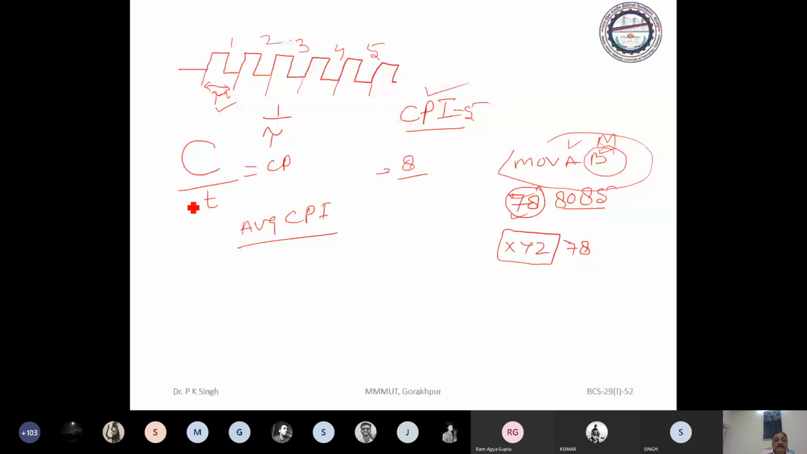And not time, number of instruction is I. So C is the total number of clock and I is the number of instruction. Suppose C is the total number of clock needed to do the execution of a program, you just note down program, and I is the number of instruction in that program. Then this will be the average CPI.